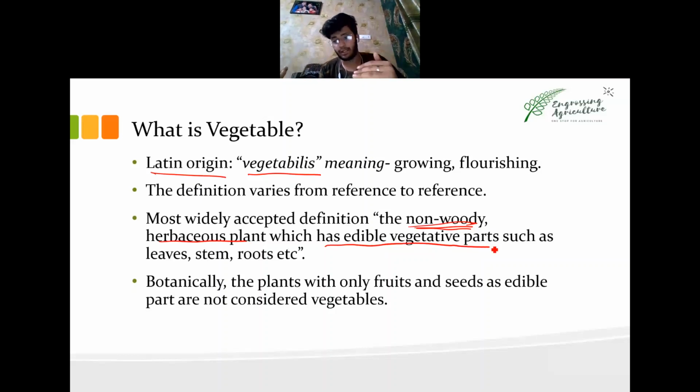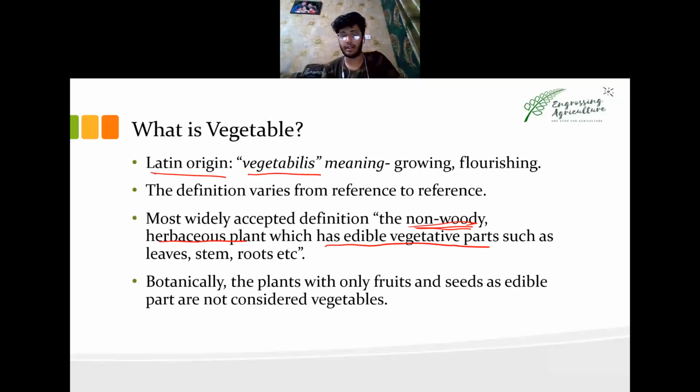There are two types of parts in a plant, as you all know: vegetative and reproductive. The reproductive parts are the flowers, the fruit, and the seeds. Vegetative parts include leaves, stem, roots, and others such as the tendrils of the plant. Then we have rhizomes and suckers. Although they are propagation parts, they are vegetative parts of the plant.